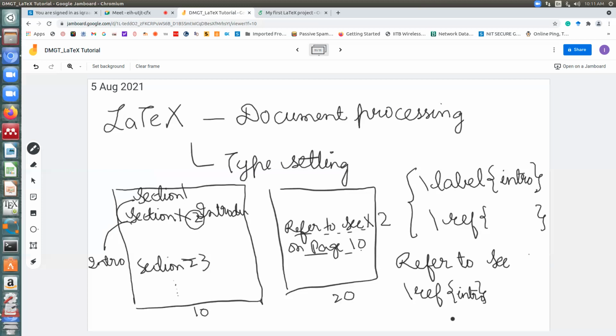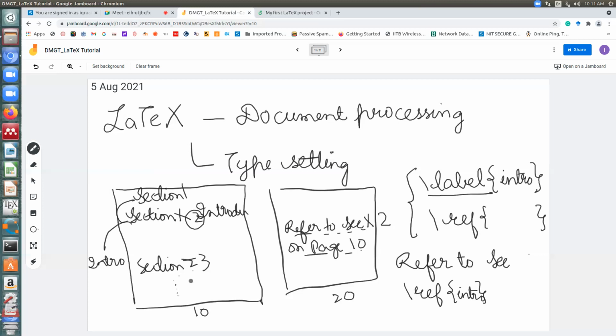This way I have removed the dependence of my section on the number, section 1, 2, or 3. My section is now identified by the label intro. So wherever I have to refer to it, I will refer by intro. As a result, whenever there is some change, it will automatically be updated. Is that clear? So how do you do referencing? Wherever you define that object, you use the command backslash label and you assign it a unique label.